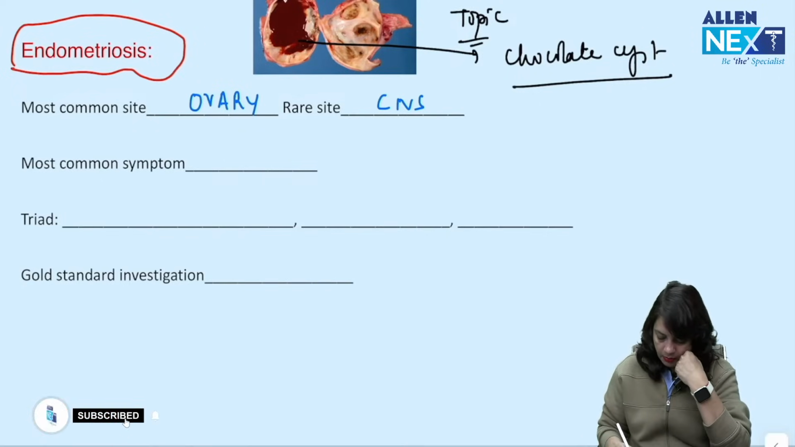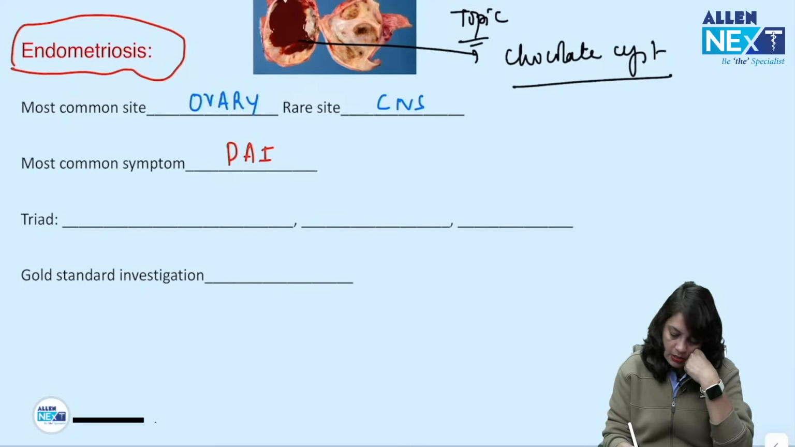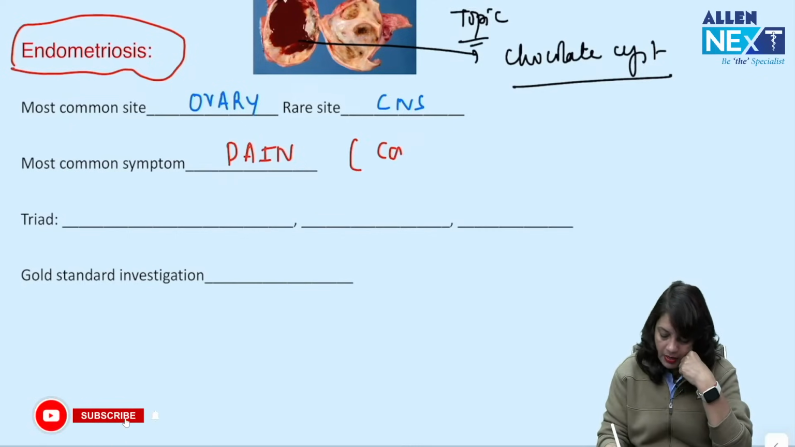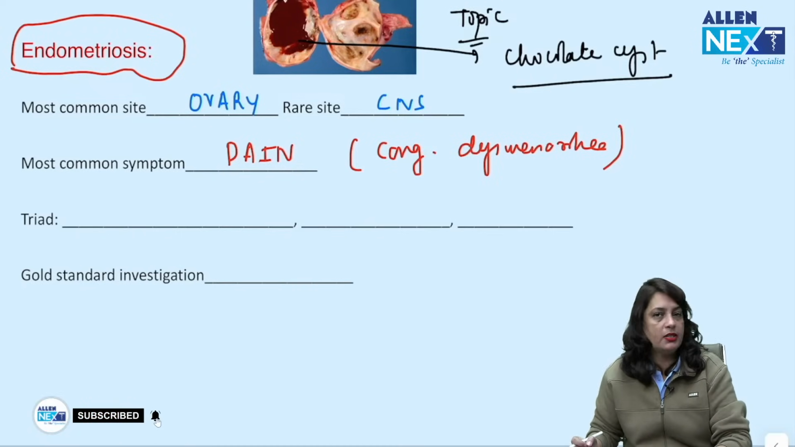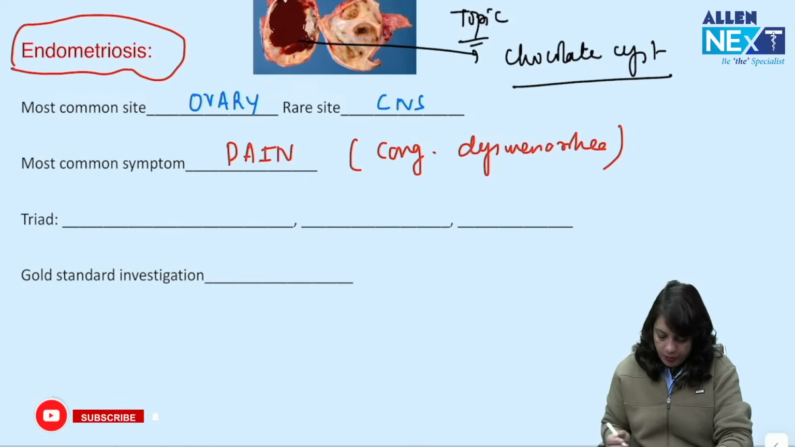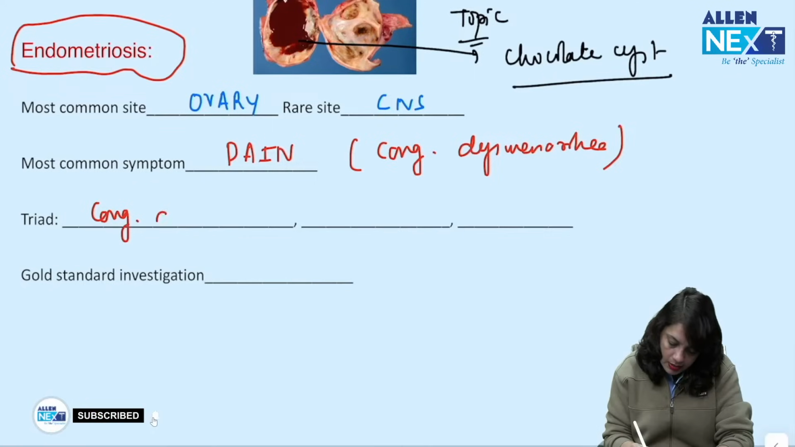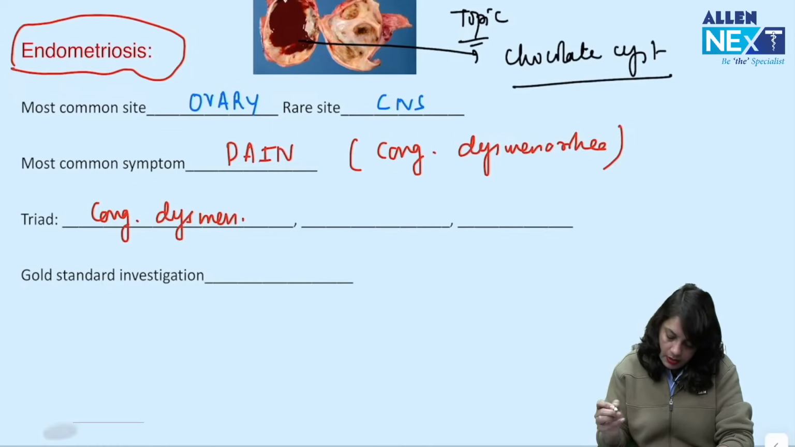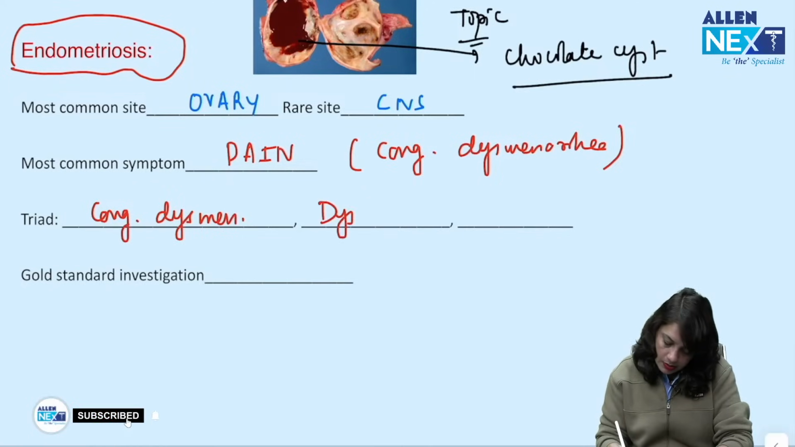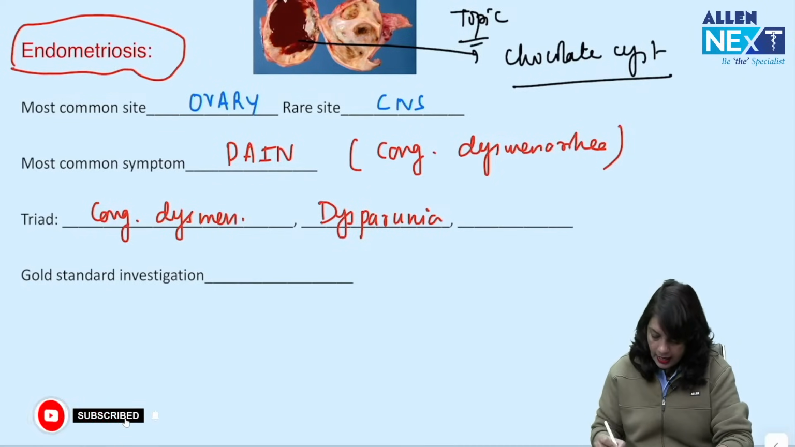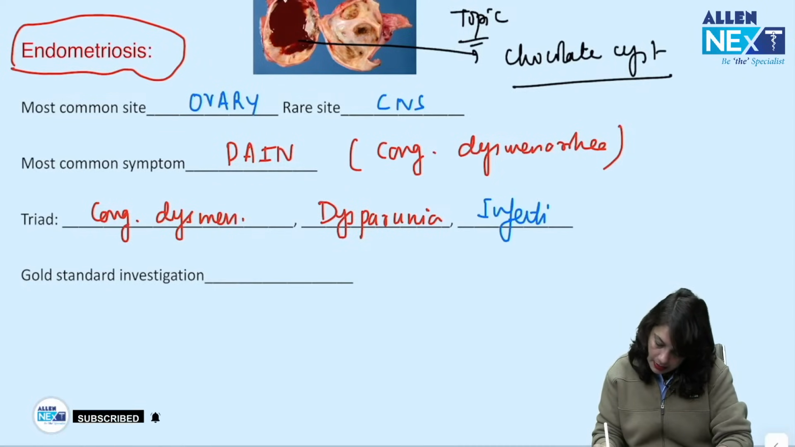The most common symptom of endometriosis is always pain. What type of pain? Usually congestive dysmenorrhea. Congestive dysmenorrhea means pain of menstruation starts a few days before the onset of periods, continues throughout and then subsides. The triad for endometriosis is congestive dysmenorrhea, dyspareunia, which is painful coitus, and infertility.